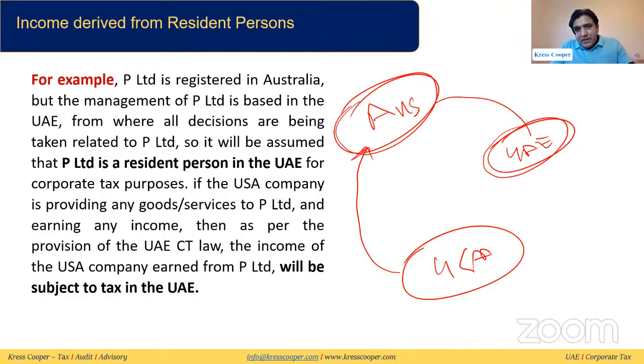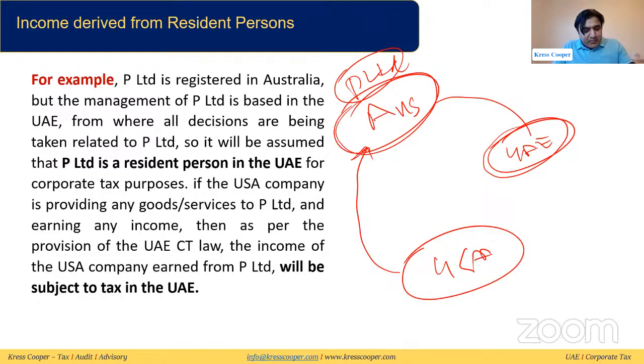So the income that is being earned by the USA company from the Australian company will be attributed to the UAE and it will be subject to tax in the UAE. The same thing I have mentioned: P Limited is registered in Australia, but the management of P Limited is based in the UAE. So we can say P Limited is a UAE based company. This is a resident person. The worldwide income will be subject to tax.